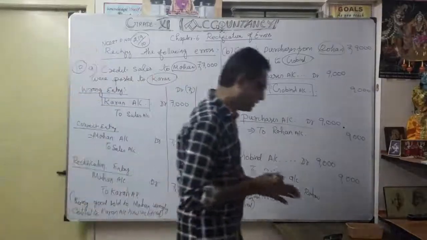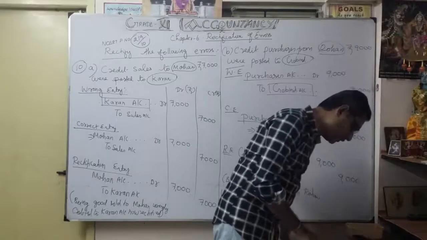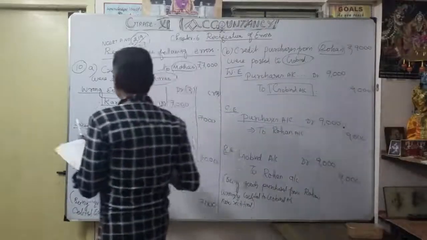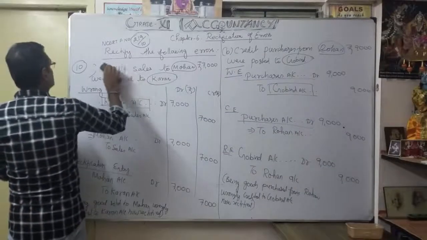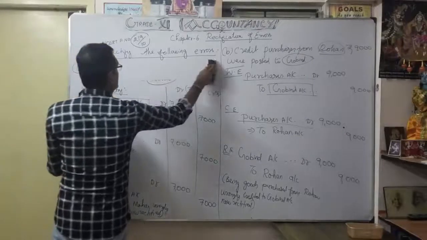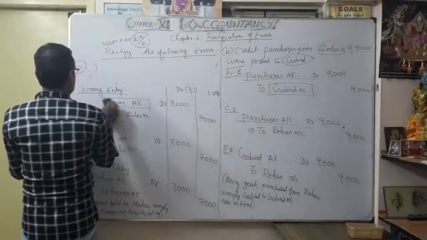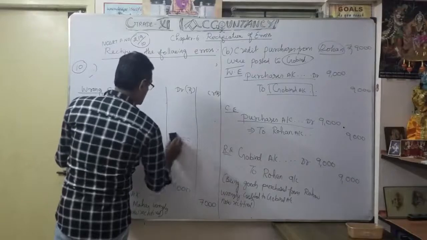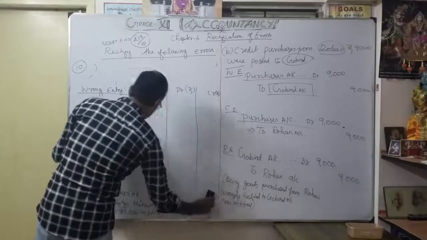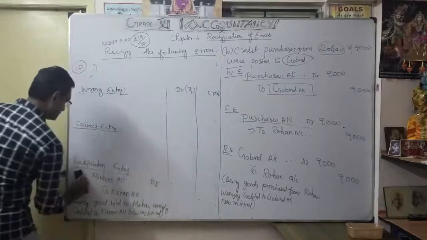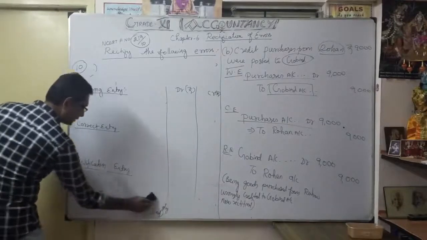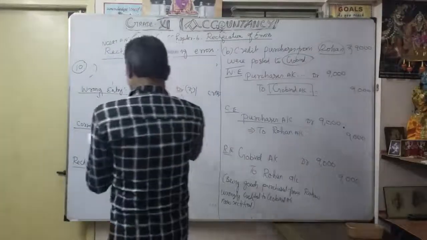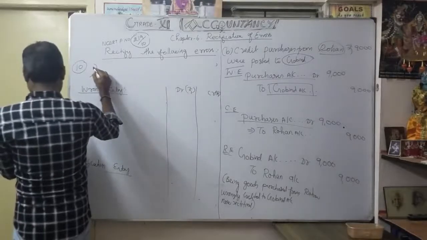Now let's see what the third one is. Goods returned to Rakesh, 4,000, were posted to whom? Naresh. Okay, now we go for the third one. So what is C?